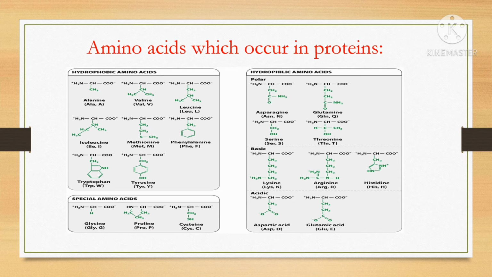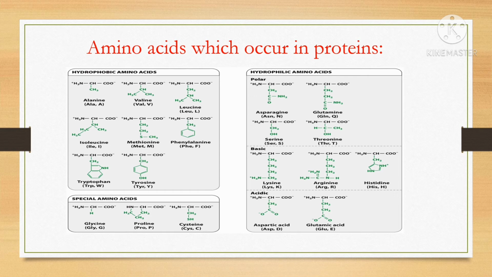Hydrophobic means water hating, meaning they are insoluble in water. Next are the hydrophilic amino acids. These are the polar amino acids. They are soluble in water, that's why they are hydrophilic, meaning water loving amino acids. Examples are asparagine, glutamine, serine and threonine.